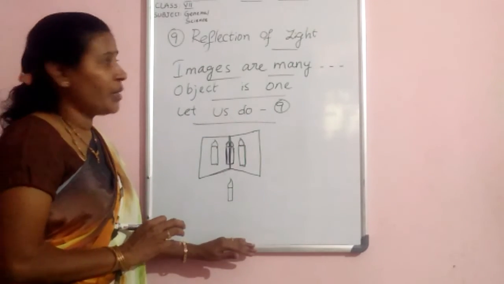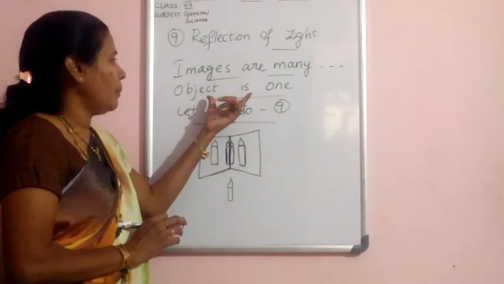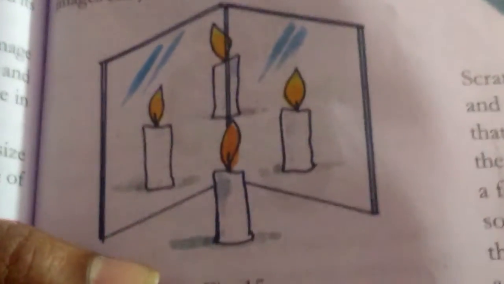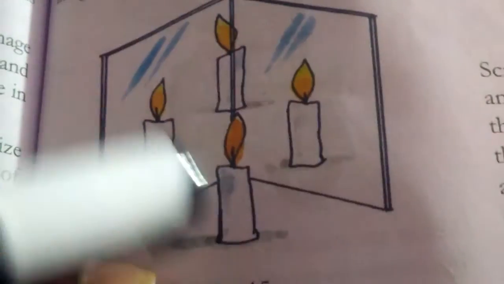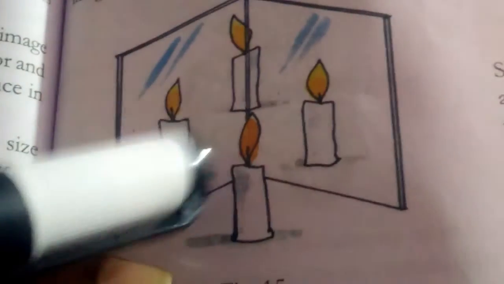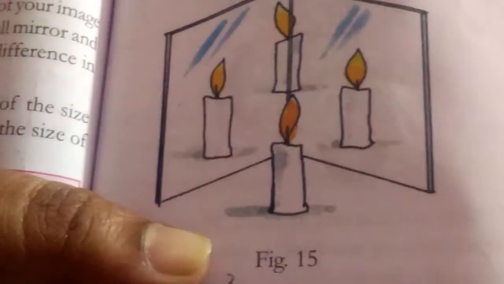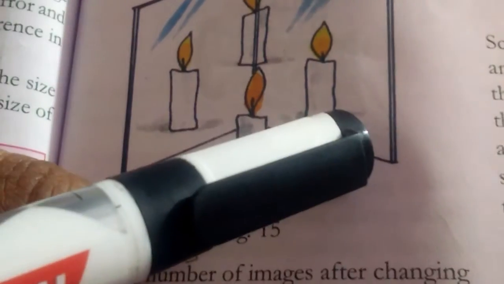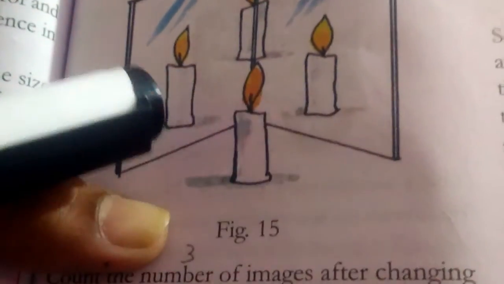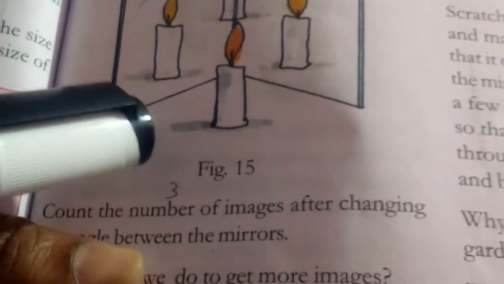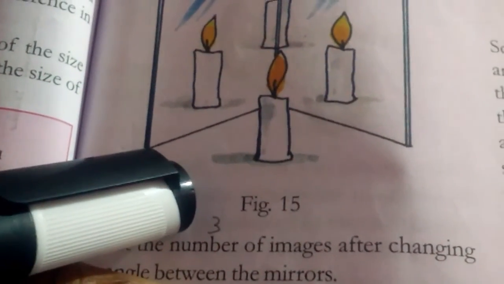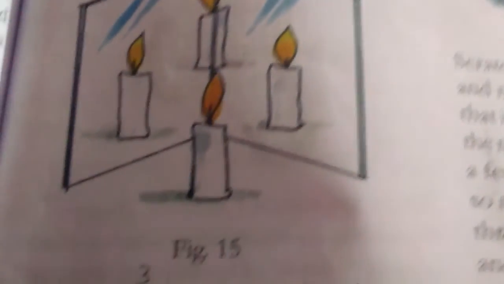From this activity, what do you understand? Images are many, but the object is one. Look at this textbook. Take two plain mirrors of the same size and join them together using tape as shown in the figure, and fold the mirrors through a certain angle. That means I arrange a 90 degrees angle. Look at figure 15.